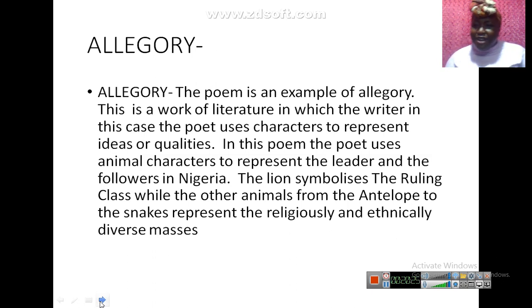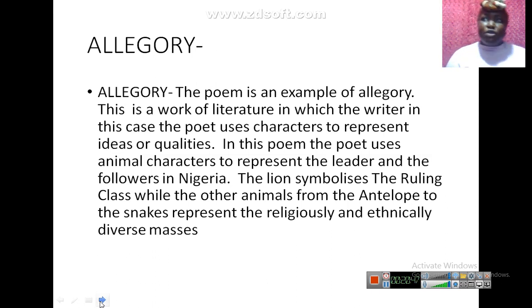They use animal characters to talk about our leader. Simple. He uses animal characters to represent the leader and the followers in Nigeria. The lion symbolizes the ruling class, while the other animals, from the antelope to the snakes, represent the religiously and ethnically diverse masses. Is Nigeria full of ethnically diverse masses? Yes. It is the truth.